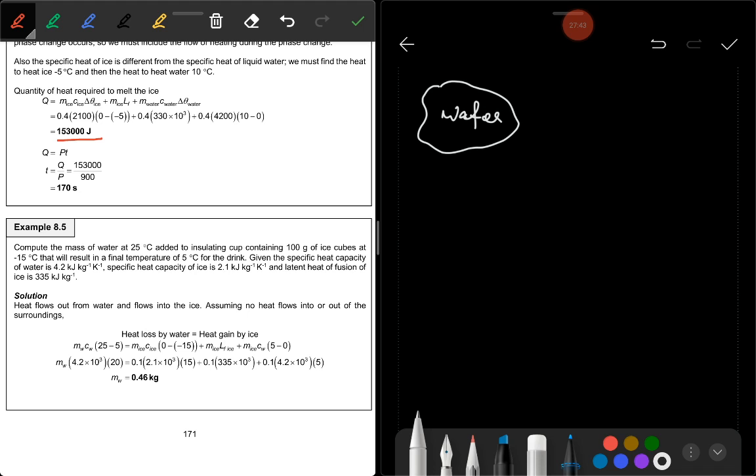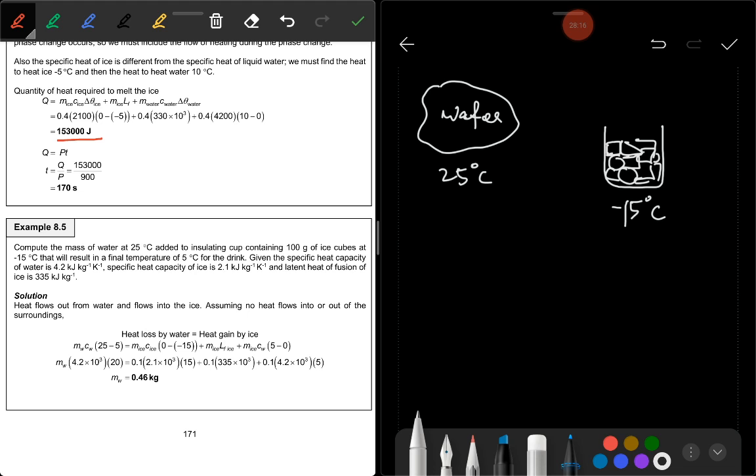The initial temperature of water is 25 Celsius degree. Okay. So there is a cup containing 100 gram of ice cube. Ice cube. Okay, so ice cube, the initial temperature is minus 15 Celsius degree.